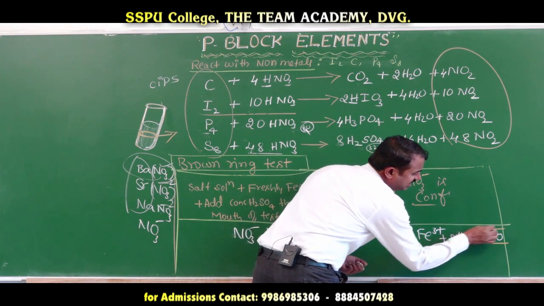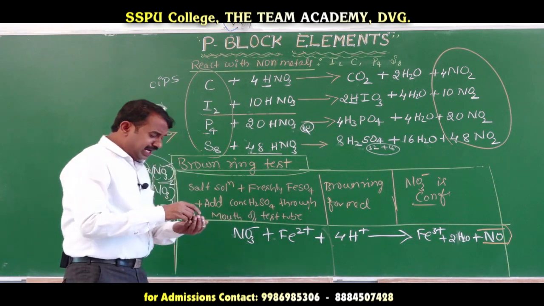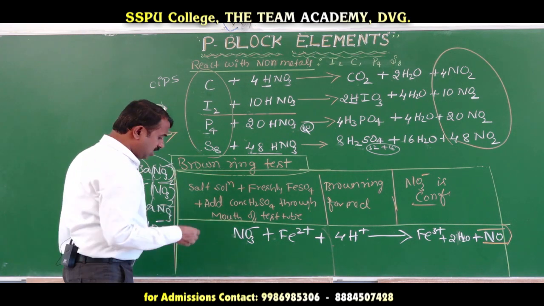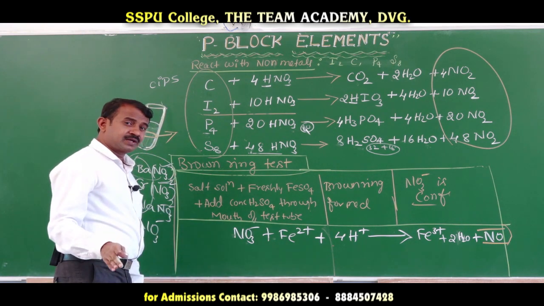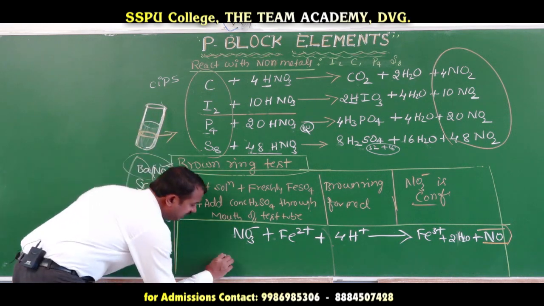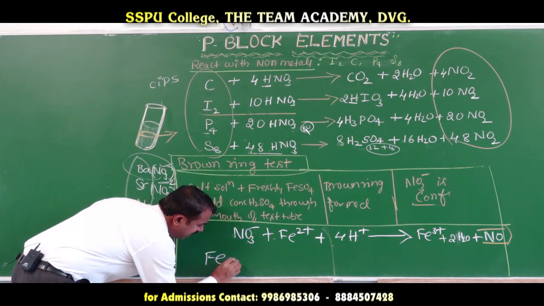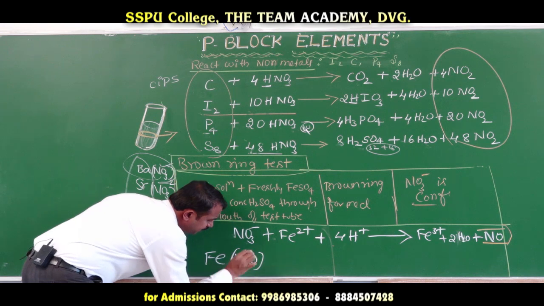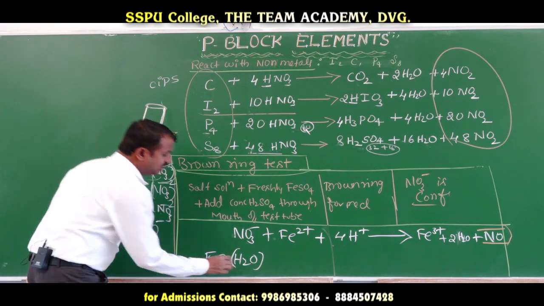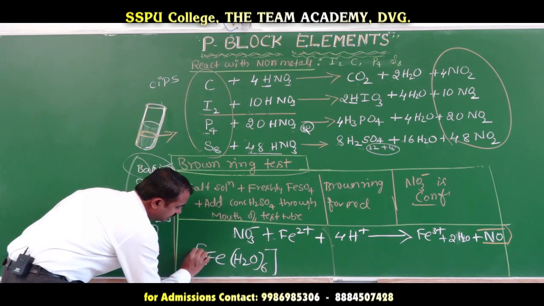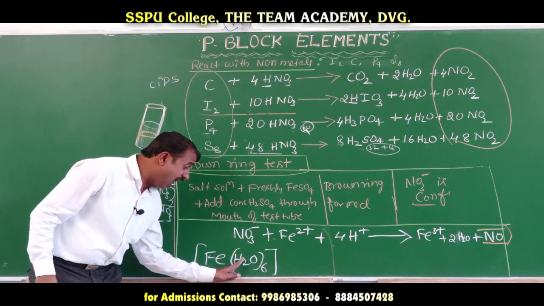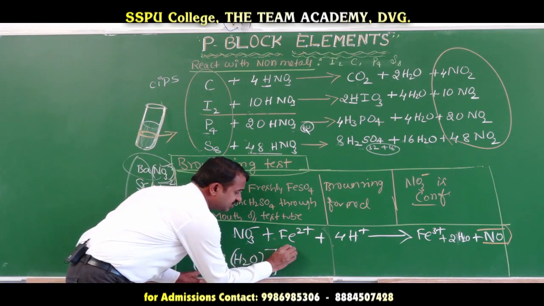Nitric oxide is formed. Ferrous sulfate, when dissolved in water, has the formula [Fe(H2O)6] 2+, hexaaquaferrous, where the oxidation state is 2.